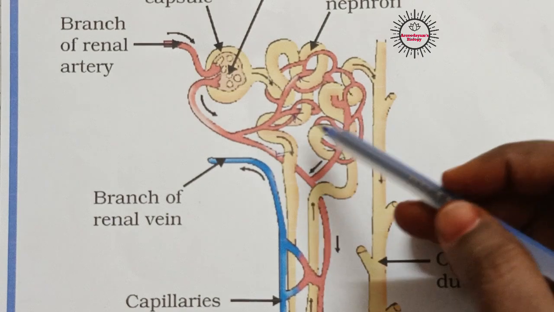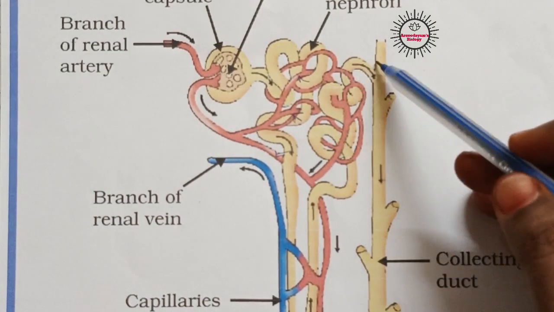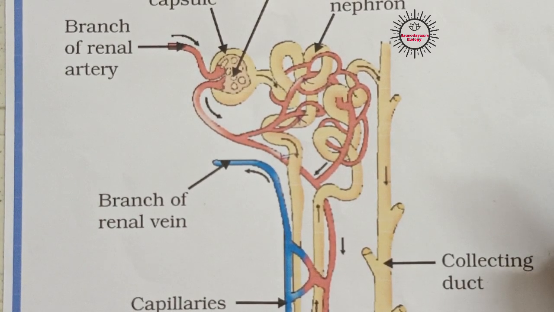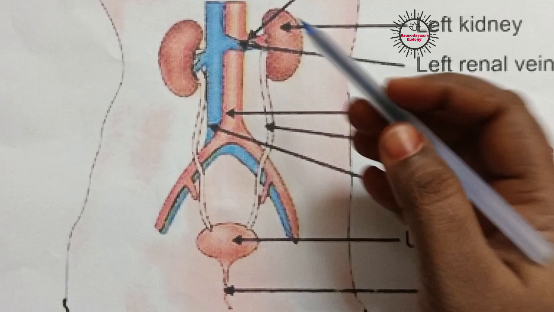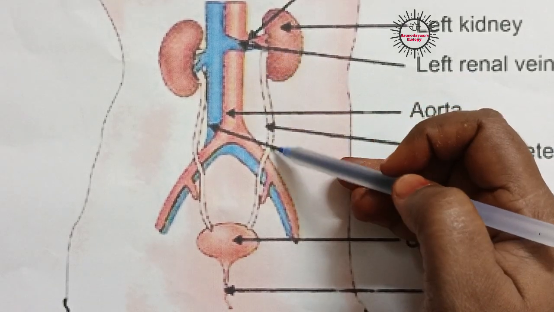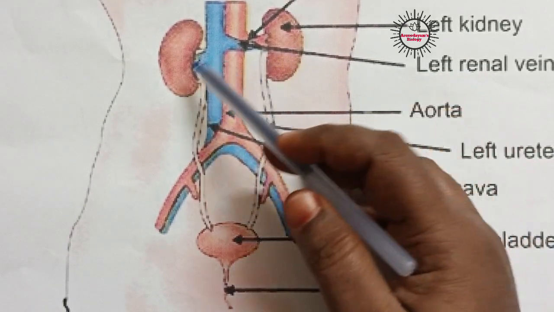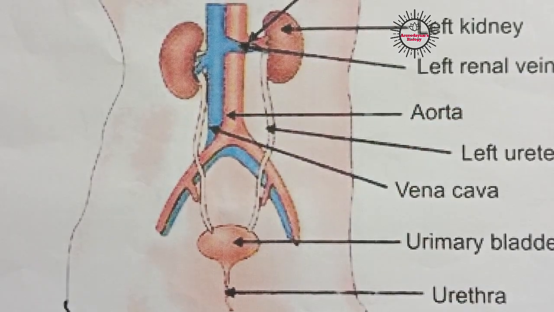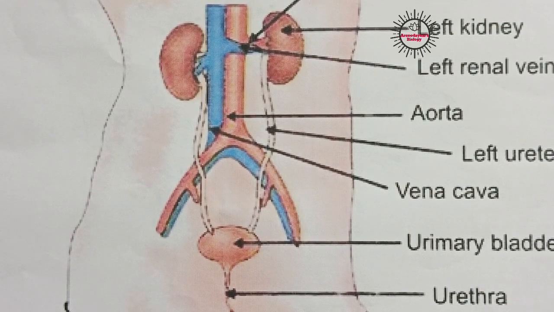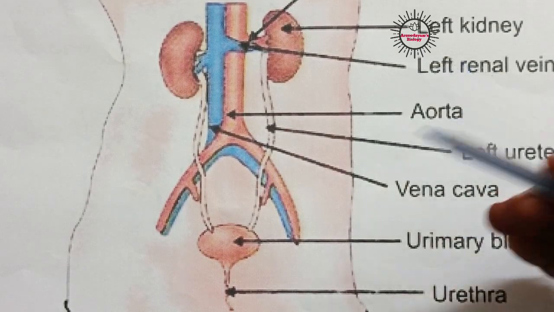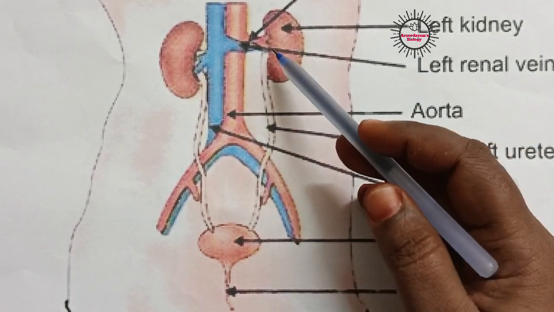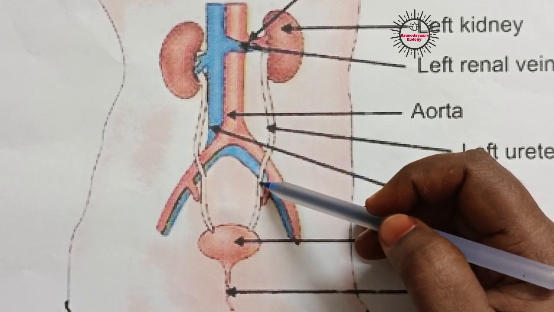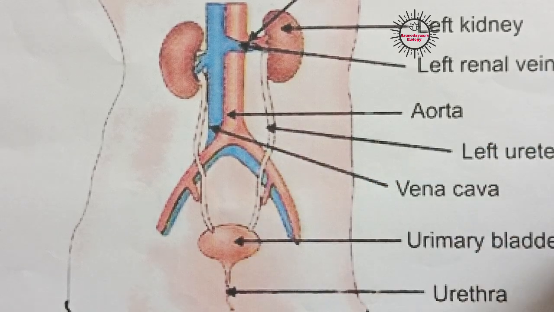So finally urine is produced here in this tube. From this tube the urine enters the collecting duct, and from the collecting duct the urine passes on to the ureters. The urine produced in the kidneys passes through these ureters. Urine from this kidney passes through this ureter, and urine from this kidney passes through this ureter. Remember one thing: the urine passes through the ureters in peristaltic movement, as we have learnt in nutrition. It maintains a constant speed in order to prevent rupture of the walls of the ureter. So urine passes with constant pressure and constant speed, in peristaltic movement, through the ureter and enters the sac called the urinary bladder.